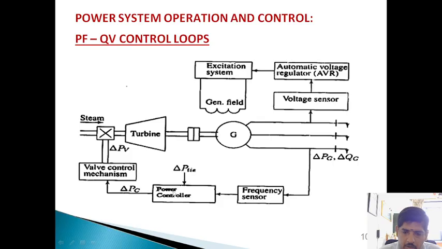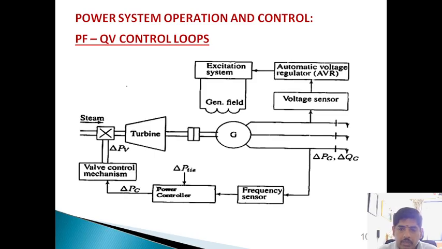Based on the change in frequency, we give a command signal to the valve. This is a valve control mechanism. If we open the valve additionally, excess high pressure steam strikes the turbine, the turbine speed increases, power generation increases, and frequency increases.